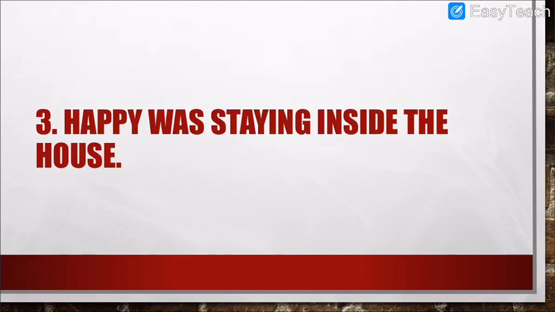Now number 3. Happy was staying inside the house. Now Happy means, you know, a pet goat. Her name was Happy. So Happy was staying inside the house. What do you think, students? Do you remember anything from the story? Where did Kim used to keep Happy? In her house or where?